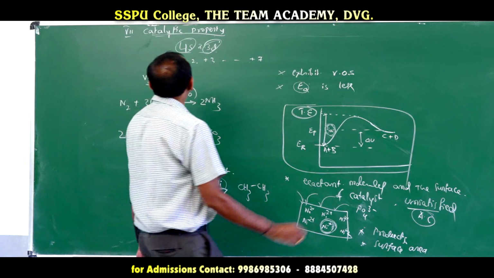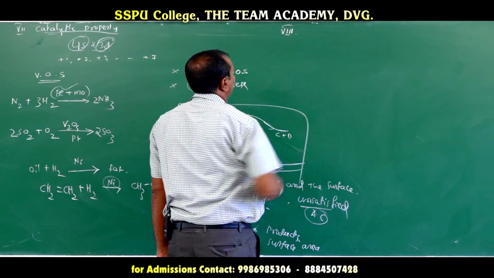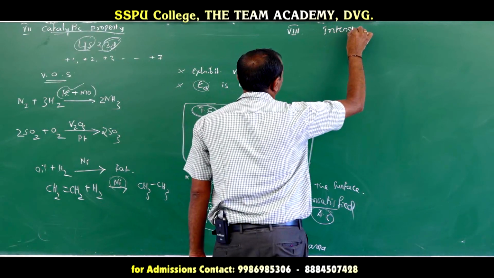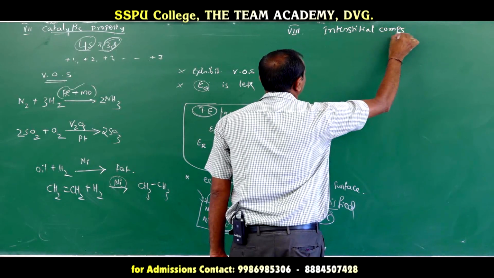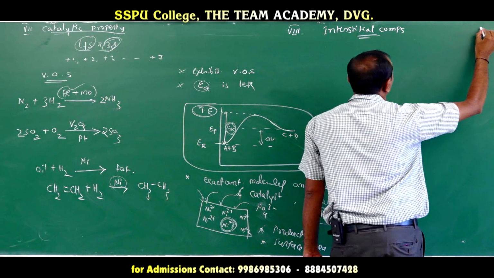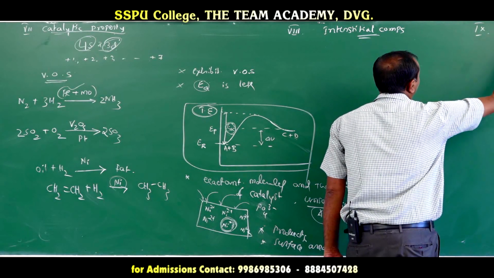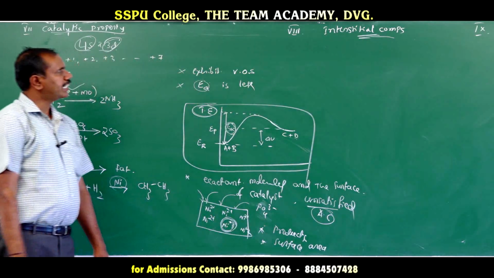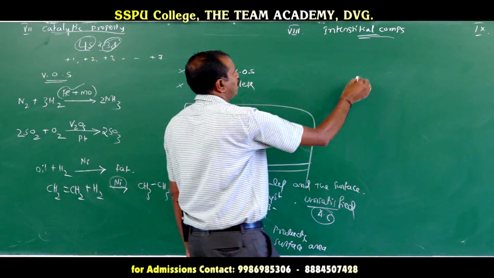Now we'll go for formation of interstitial compounds, and also they can form some alloys. These transition elements can form interstitial compounds. So what are interstitial compounds?